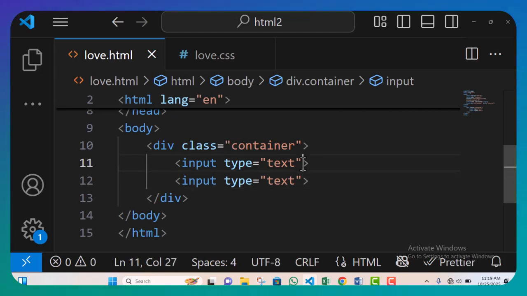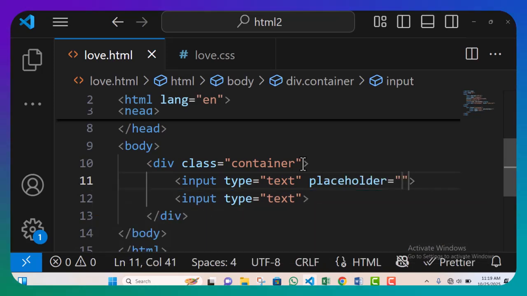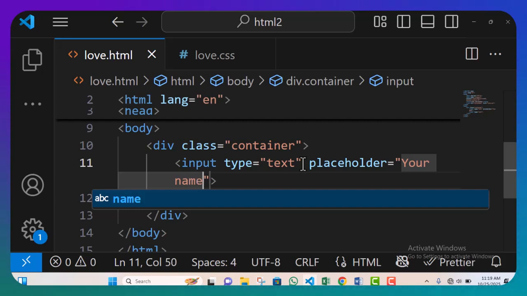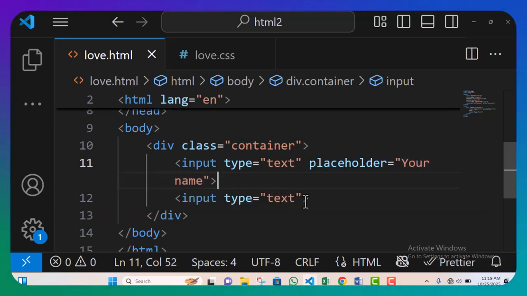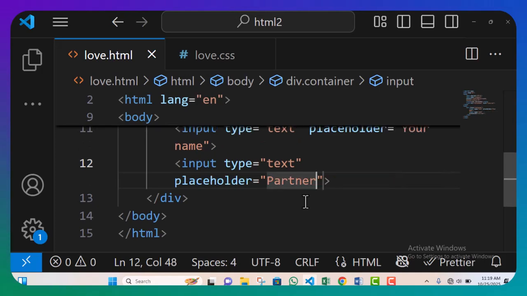So I'm going to add my placeholder here, which will carry your name, placeholder, your name. All right, and for the second input type, I'm going to add my placeholder, which will be for your partner's name, partner's name. All right.